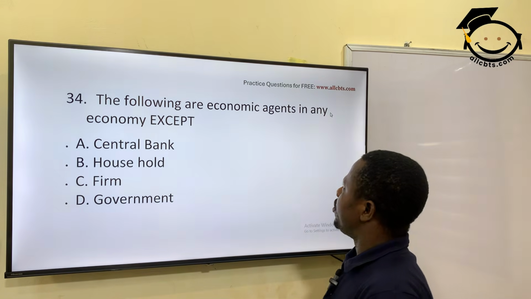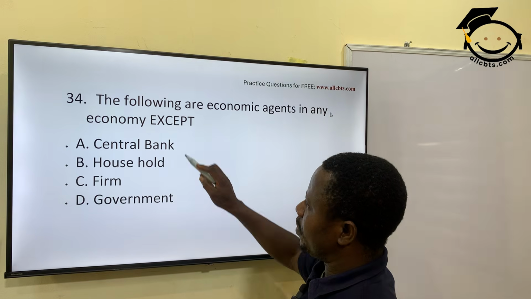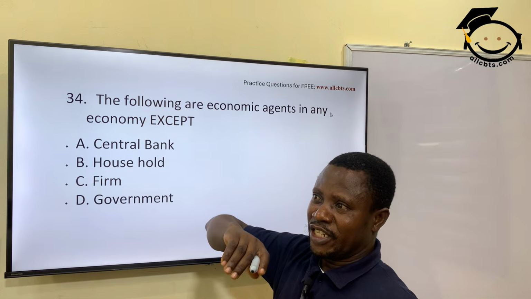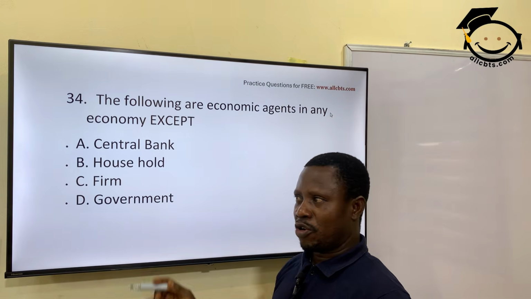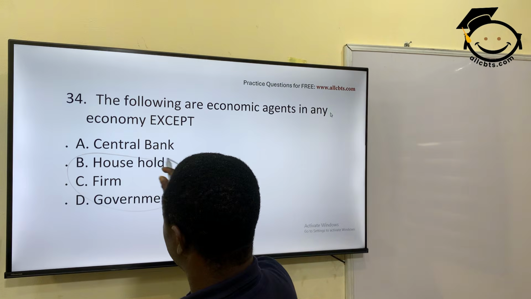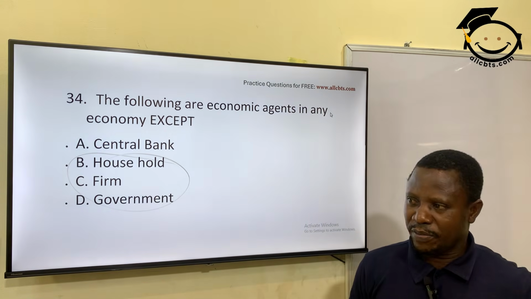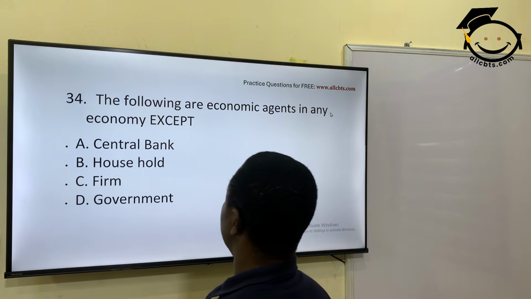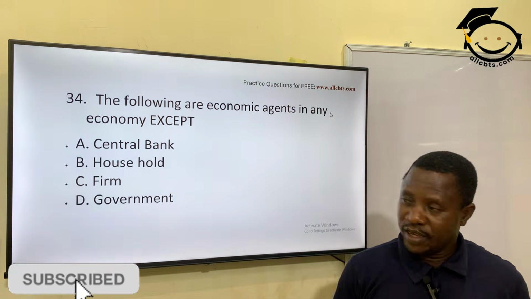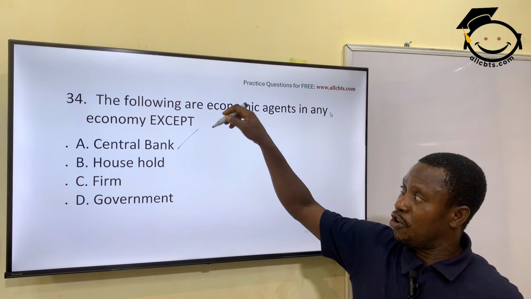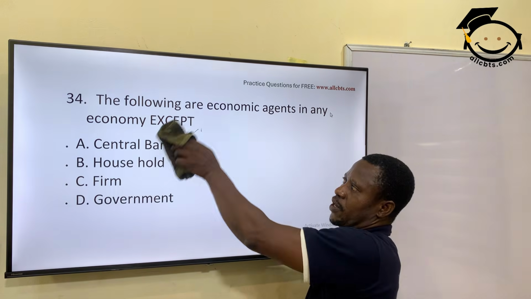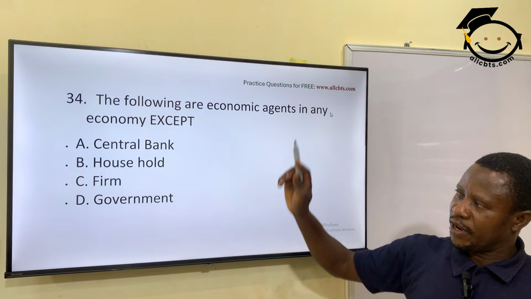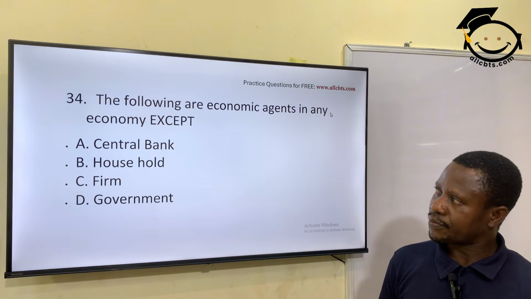The following are economic agents in any economy except central bank, household, firm. Whether you talk about developed economy or developing economy, these three make up the agents of the economy: the household, families, the firm, and of course the government. Not the central bank. Central bank is an agent of the government, not of the economy. So household, firm, and government. Only central bank is out. A is the answer here.